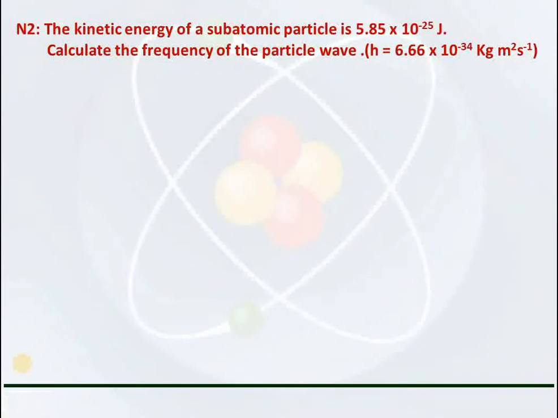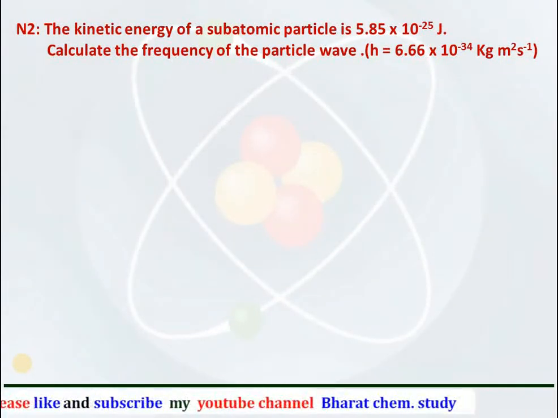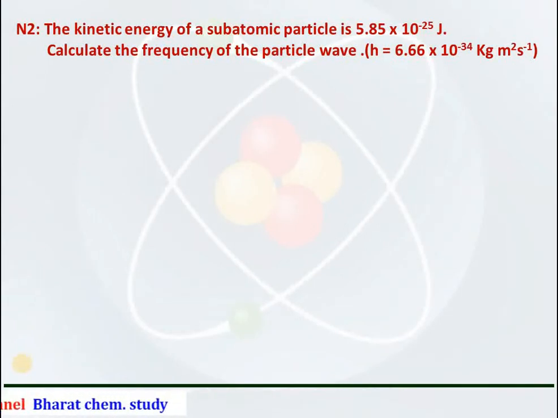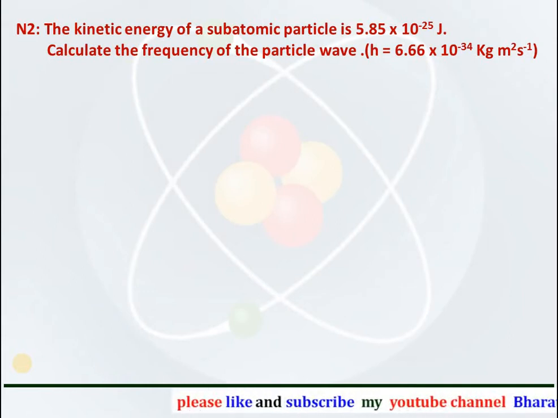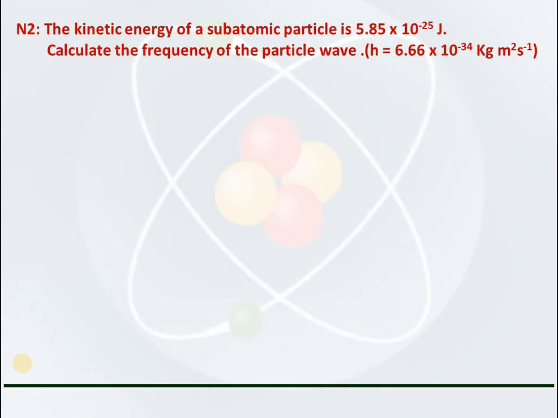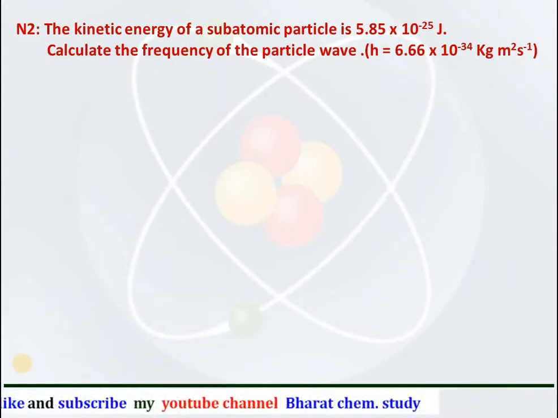Now the second numerical: the kinetic energy of a subatomic particle is 5.85 × 10^-25 joules. Calculate the frequency of the particle wave. The value of Planck constant is given as 6.66 × 10^-34 kg meter square per second.